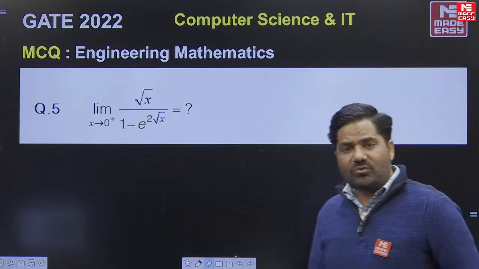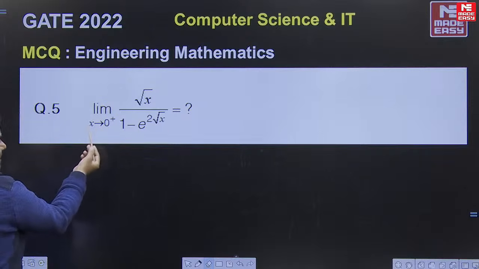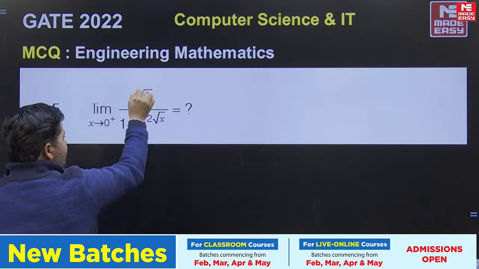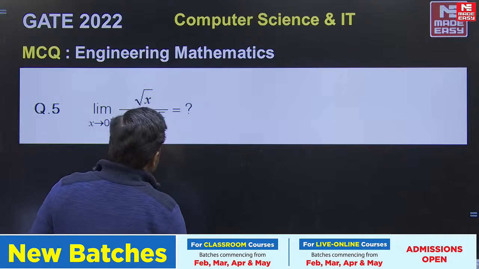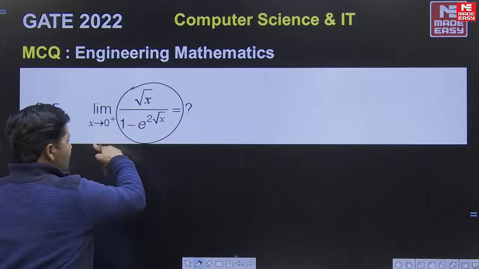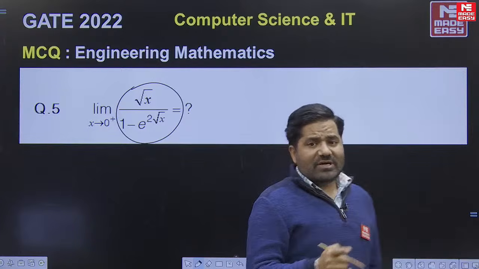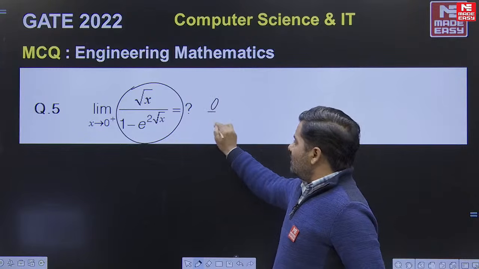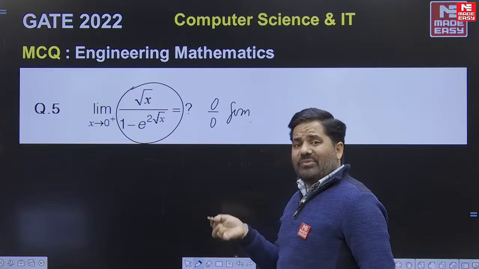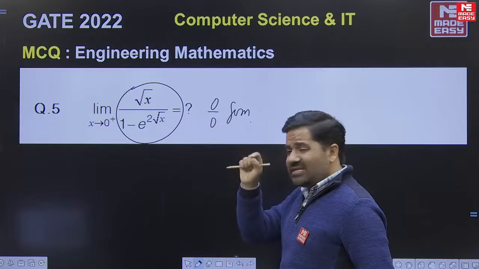This is the question based on calculus. It is a simple question based on limit and continuity. Here they are asking limit x tending to 0 plus, meaning they are asking for the right hand limit of this expression. You can directly substitute. The best method of finding limits is direct substitution, but after substituting directly it is in 0/0 form. 0/0 form means you have to follow L'Hopital rule, but it is not very easy to follow L'Hopital rule in this situation because the question is given in square root pattern.